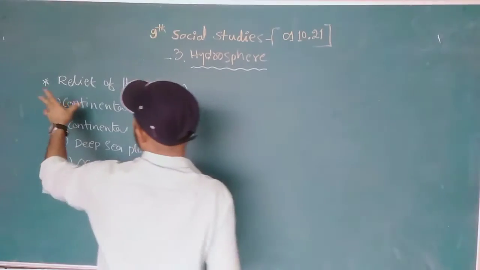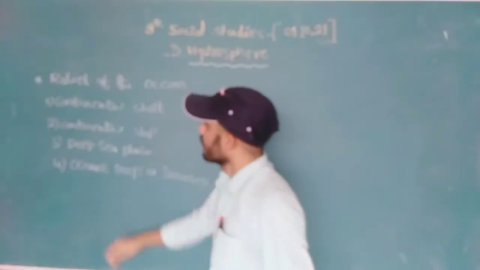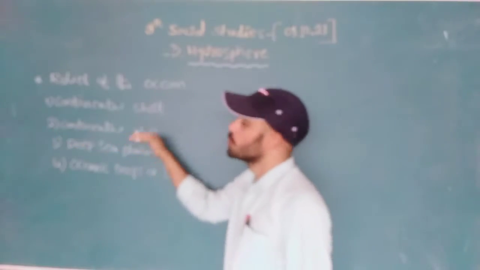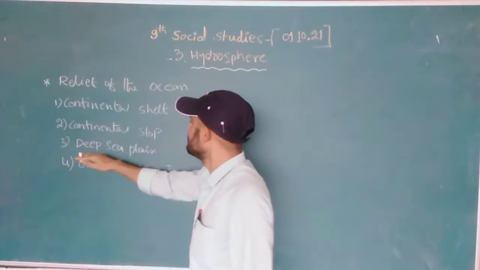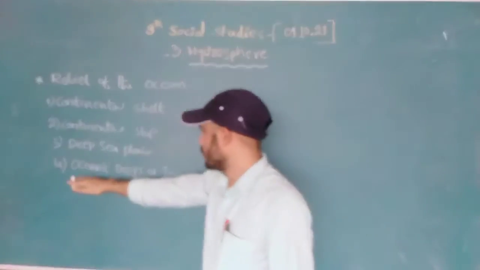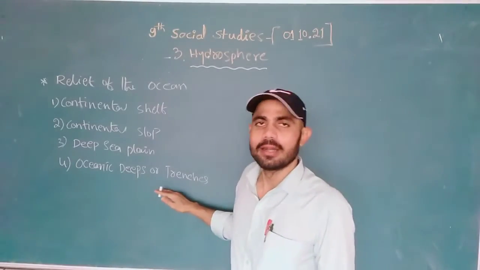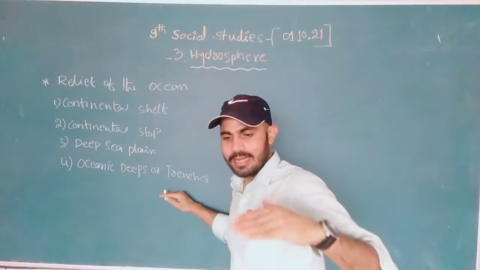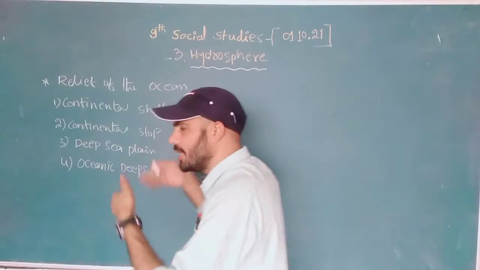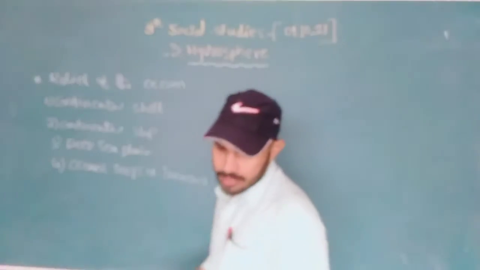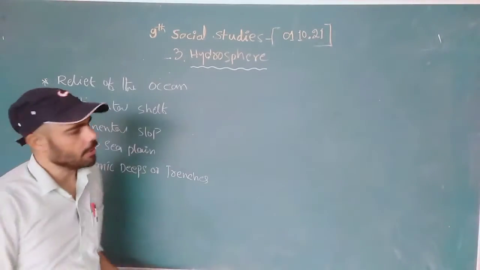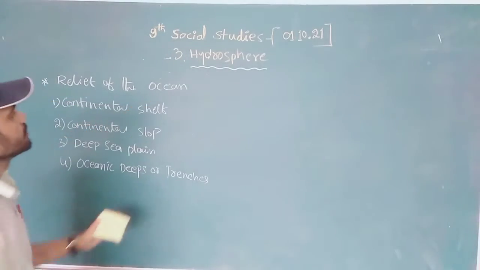What are they? The first is the continental shelf. Next, the continental slope. Next, the deep sea plain. Next, the oceanic deeps or trenches, which we can say are the deep trenches. Now, first we are going to discuss the continental shelf.